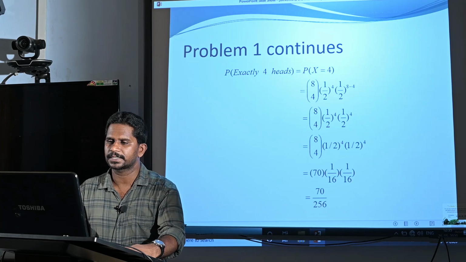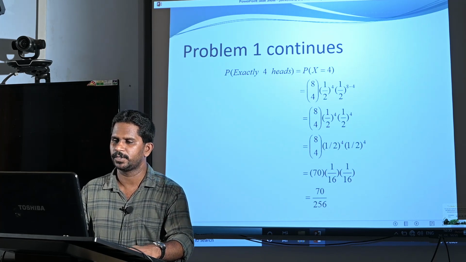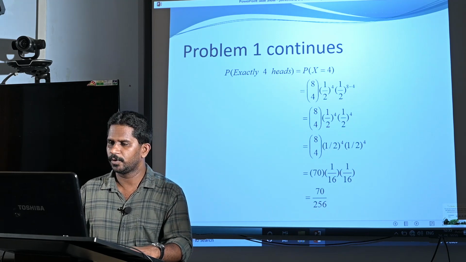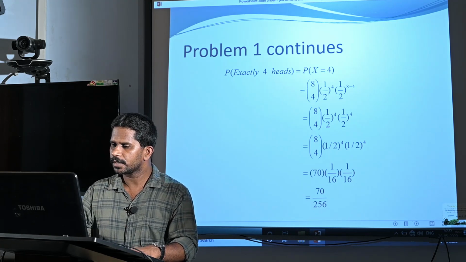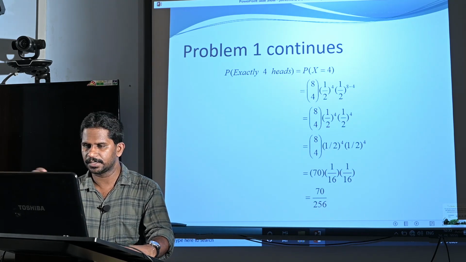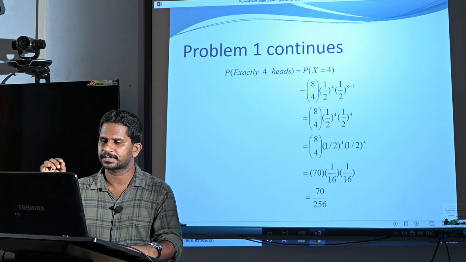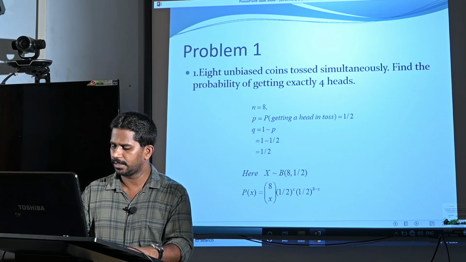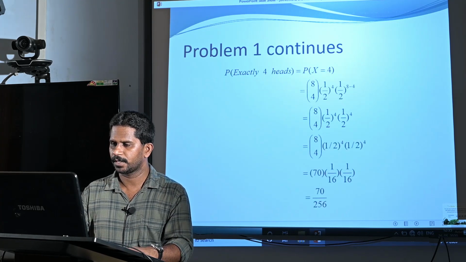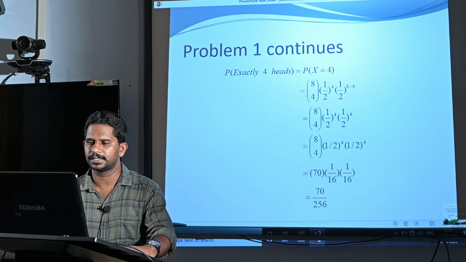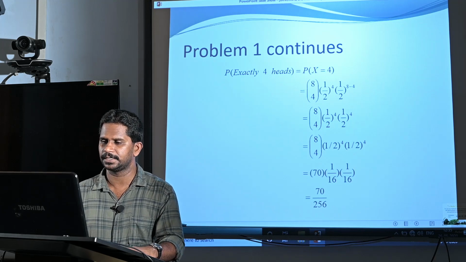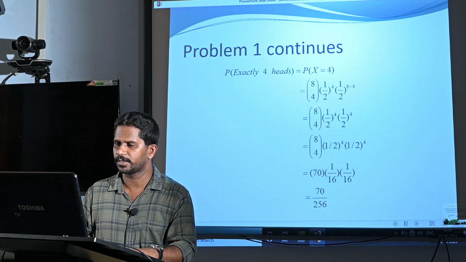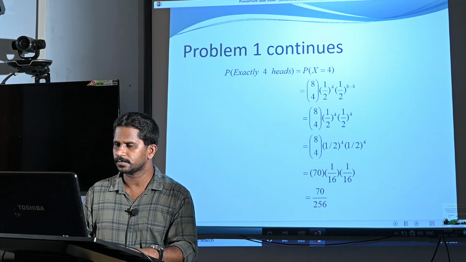So probability of exactly 4 heads means probability of x equal to 4. Exactly means equal to, P of x equal to 4. To get this probability, just substitute x equal to 4 in this PMF. Therefore, nCx means 8C4, 1 by 2 raised to 4 into 1 by 2 raised to 8 minus 4.